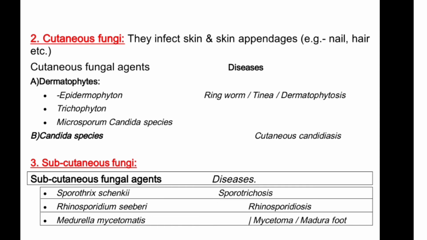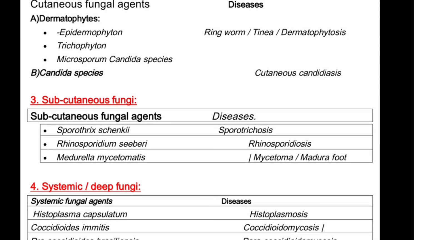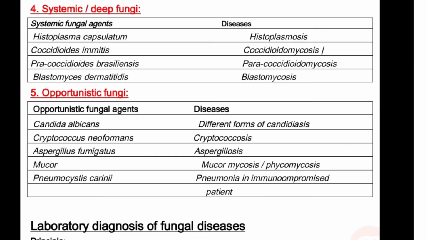Subcutaneous fungi, 3: Sporothrix schenckii, sporotrichosis; Rhinosporidium seeberi, rhinosporidiosis; Madurella mycetomatis, mycetoma, Madura foot. Systemic or deep fungi. There are 4 systemic fungi: Histoplasma capsulatum, causing histoplasmosis; Coccidioides immitis, causing coccidioidomycosis; Paracoccidioides brasiliensis, paracoccidioidomycosis; Blastomyces dermatitidis, blastomycosis.